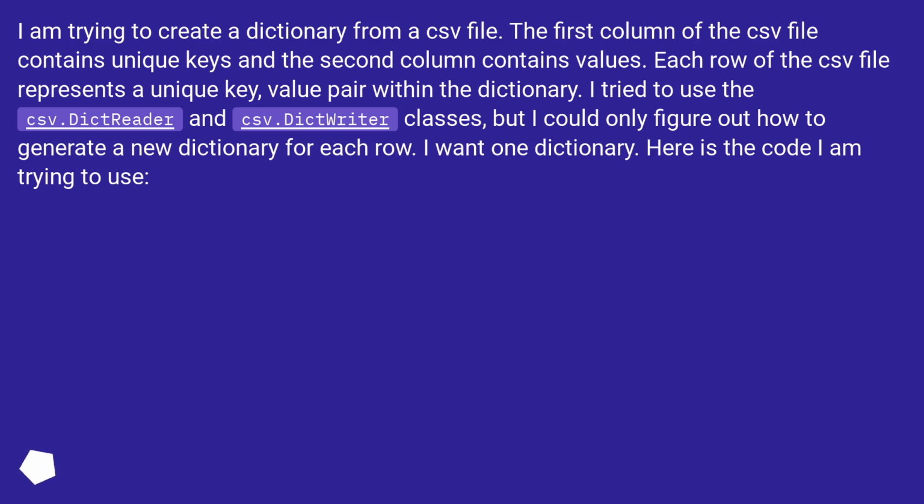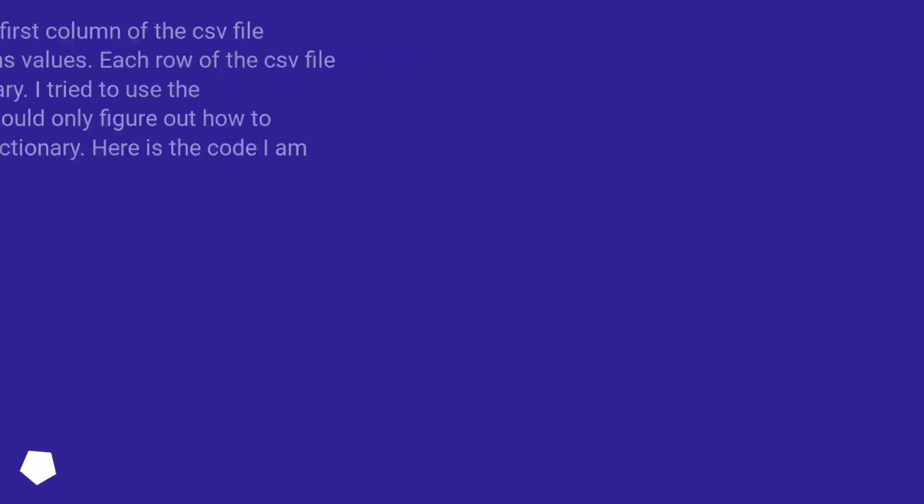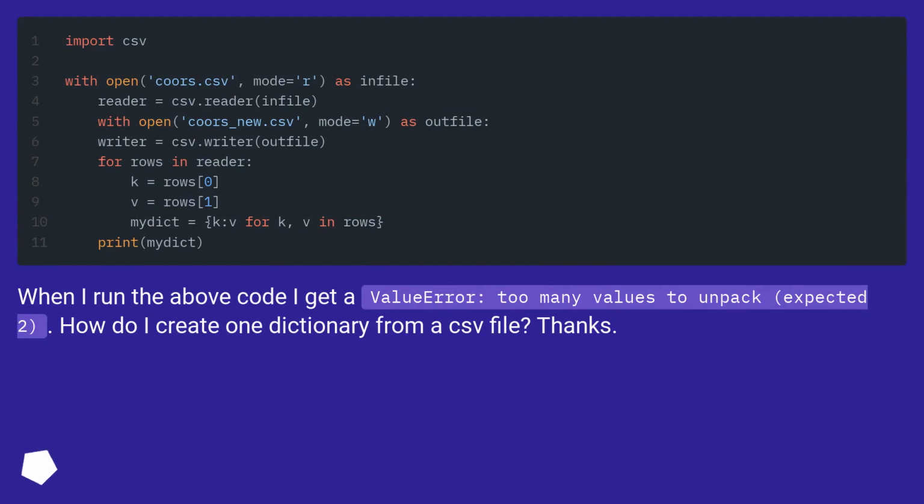I tried to use the csv.DictReader and csv.DictWriter classes, but I could only figure out how to generate a new dictionary for each row. I want one dictionary. Here is the code I am trying to use. When I run the above code, I get a ValueError: too many values to unpack, expected 2. How do I create one dictionary from a CSV file? Thanks.